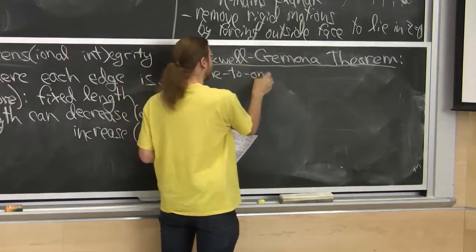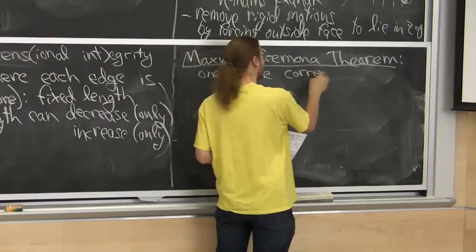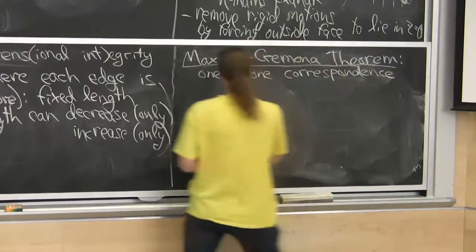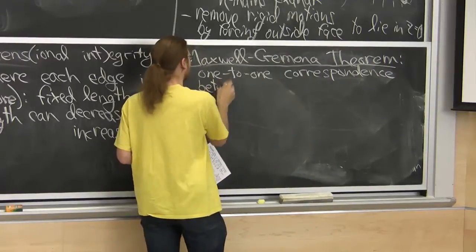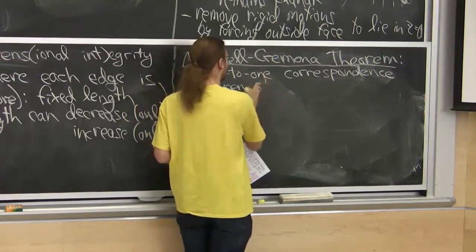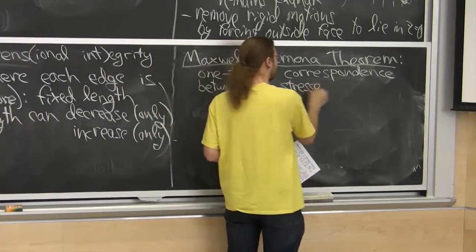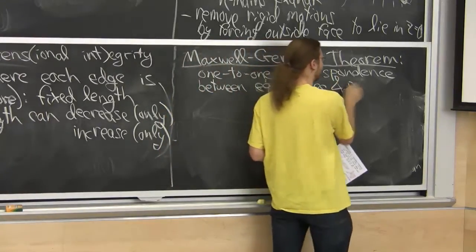The theorem is there's a 1-to-1 correspondence between equilibrium stresses and polyhedral liftings.